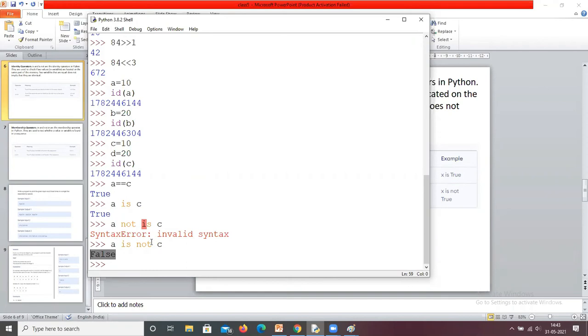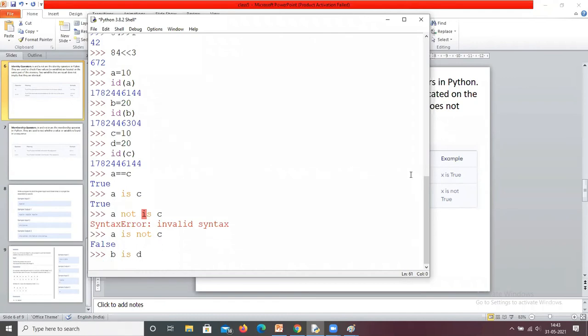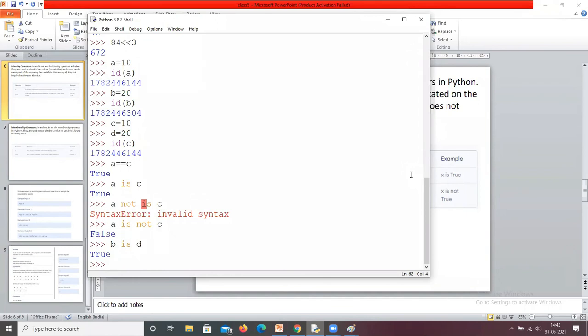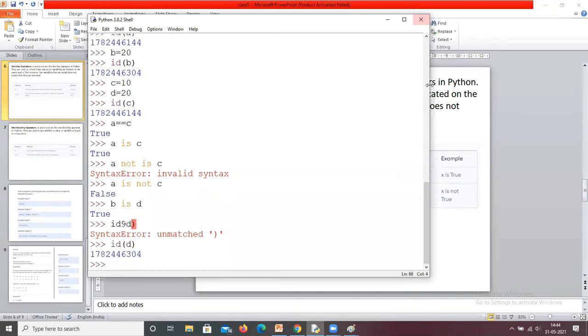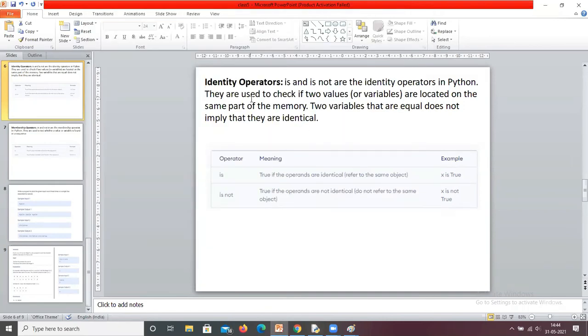Why? The variable IDs of A and C are the same. Similarly, you can apply it to B. A is D: now if I press enter, it returns true. Why? Because both IDs are the same. This is the ID of B, and the same ID is assigned to D. Okay, so this is about the identity operators, is and is not.